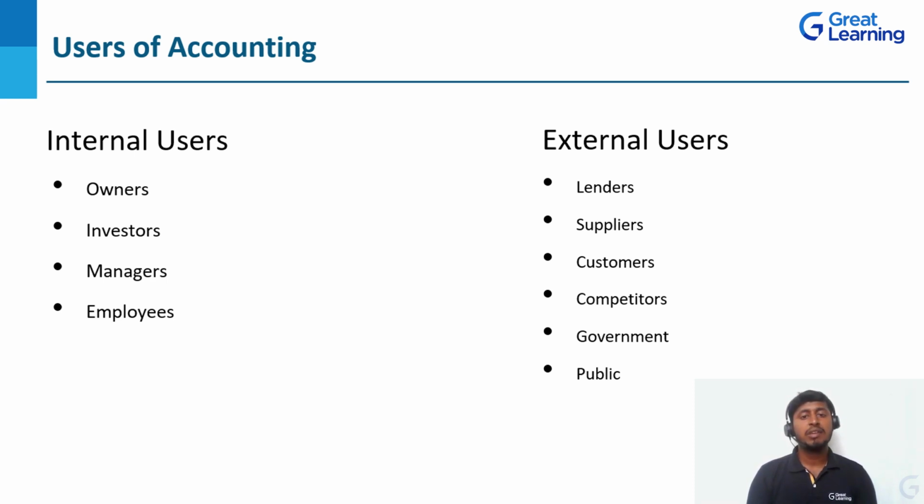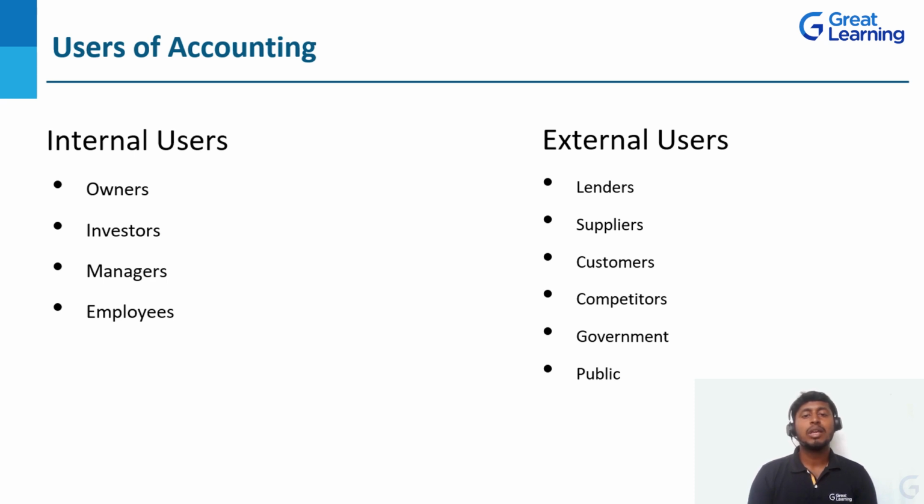Second one, investors. These investors are going to invest their money in the organization in the form of shares, that is equity shares or preference shares, or they are going to invest their money in debentures and bonds. Okay, so they need to check the books of accounts. Why?